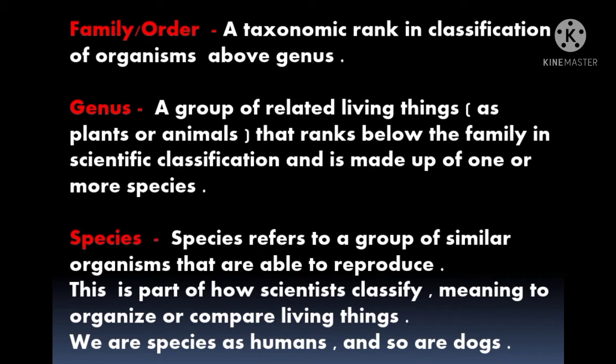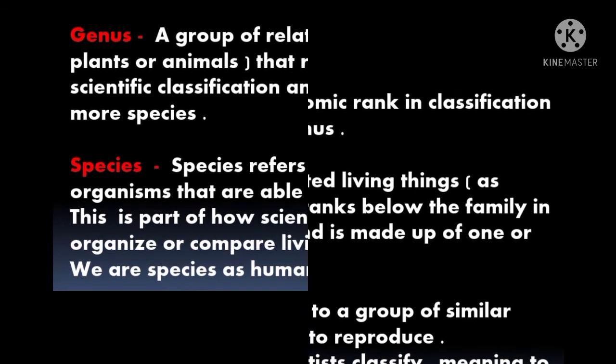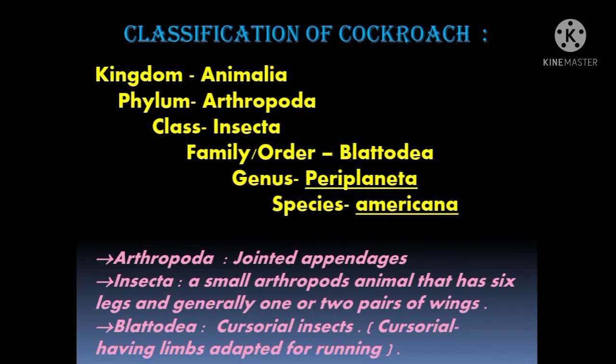We are the species of humans, and dogs are the species of dogs. Various animals have their own species. Take an example of cats. They are the species of different ones. Hope so, students, you all have understood it.